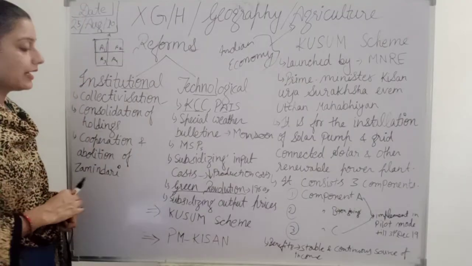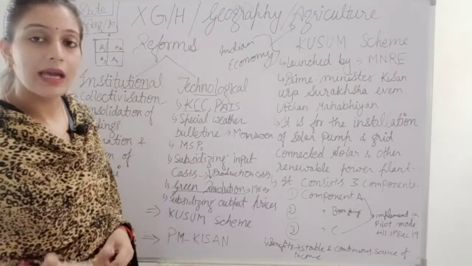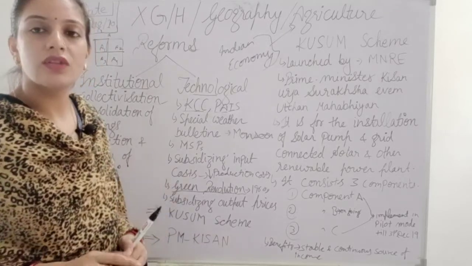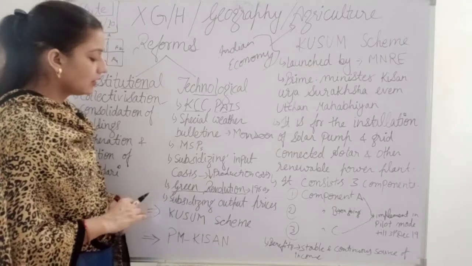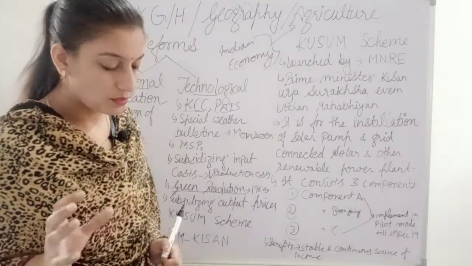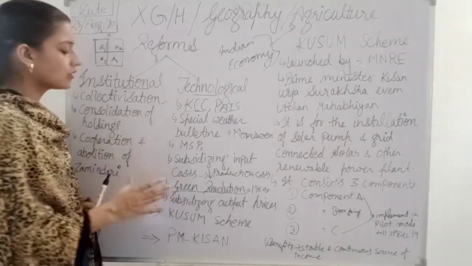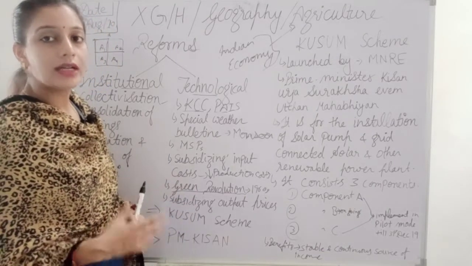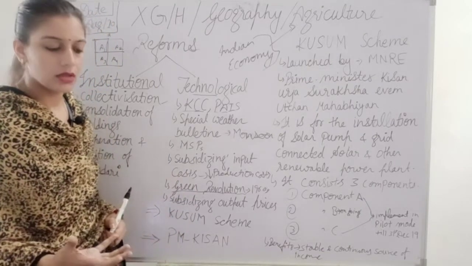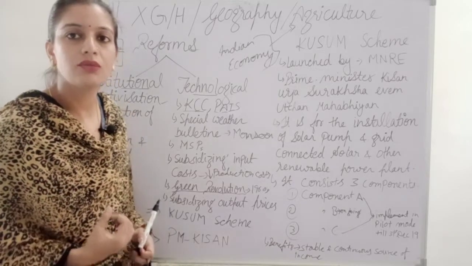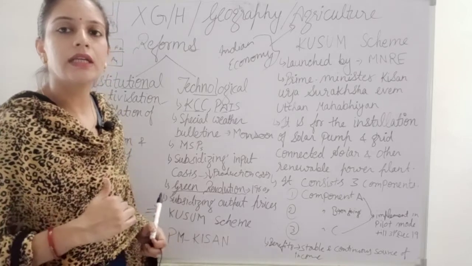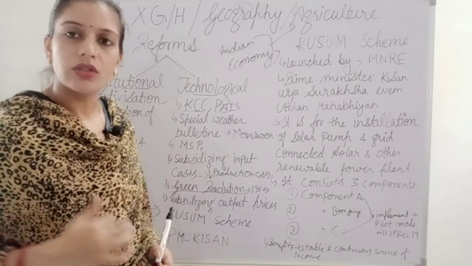At that time, India was not capable of even fulfilling the needs of its citizens. Then it was observed that a kind of revolution was required in agriculture, so that we could grow a better amount of grain to fulfill the needs of the citizens, because earlier we were importing grains from outside the country.